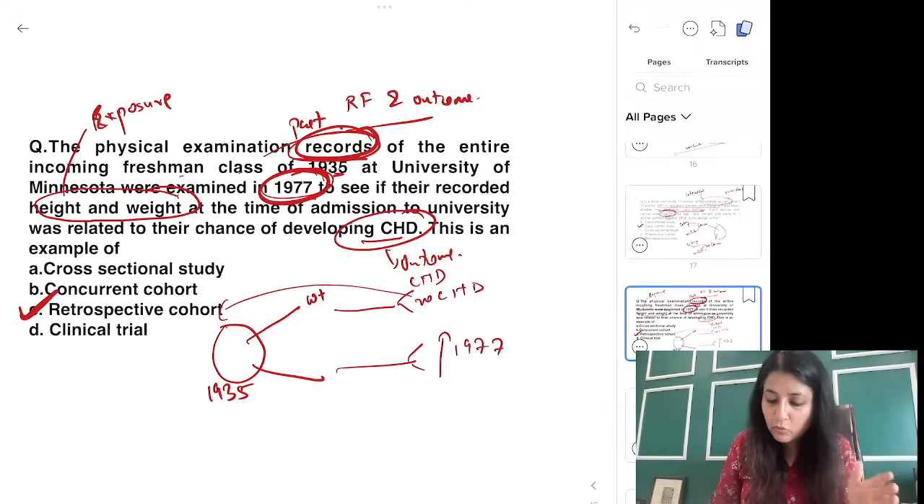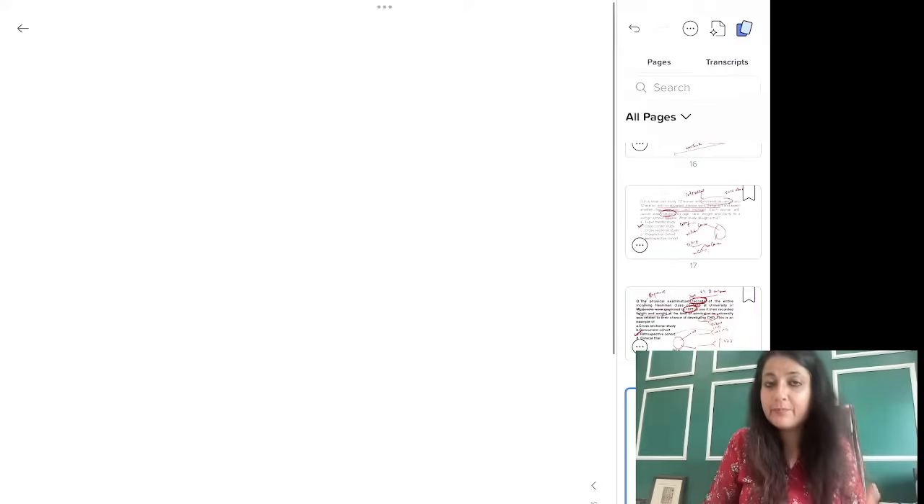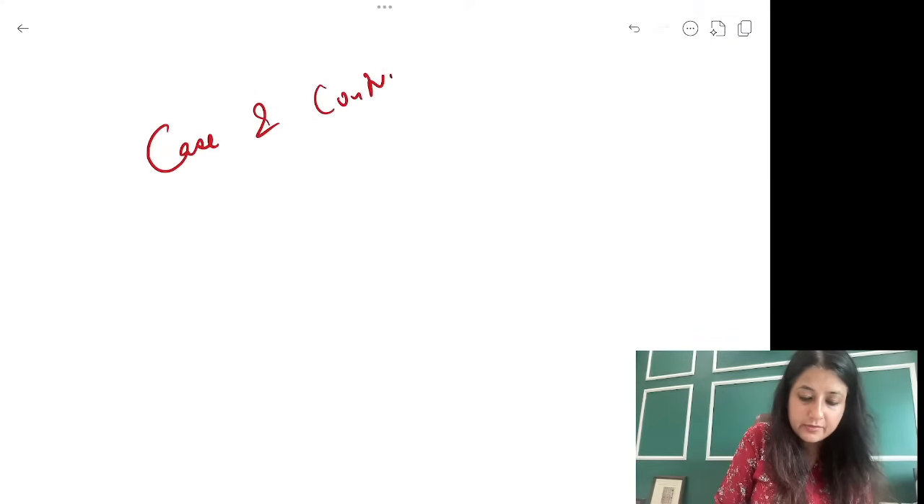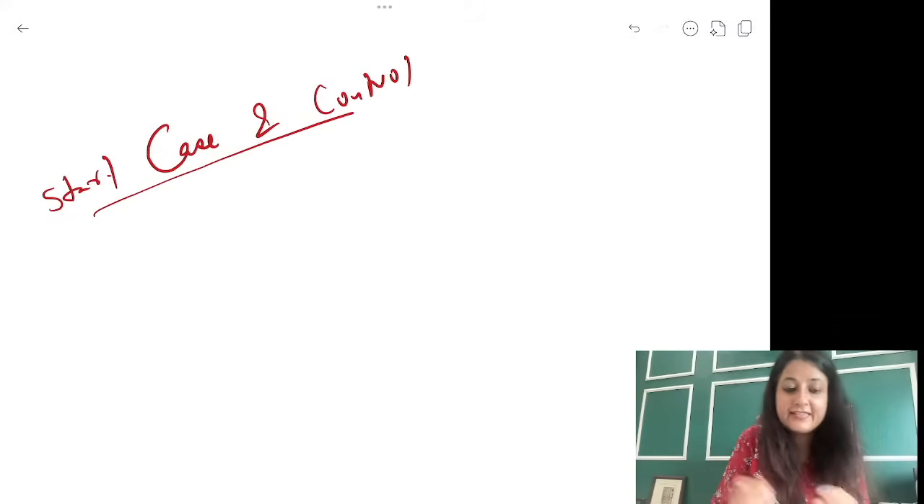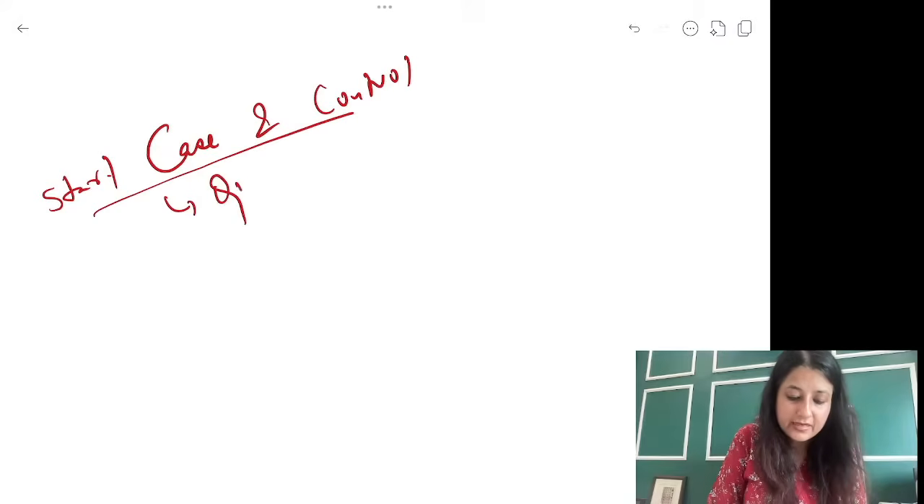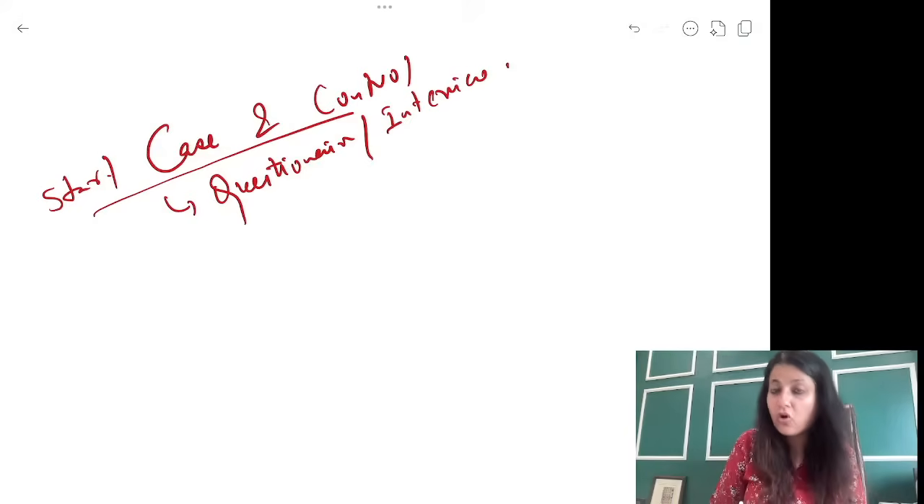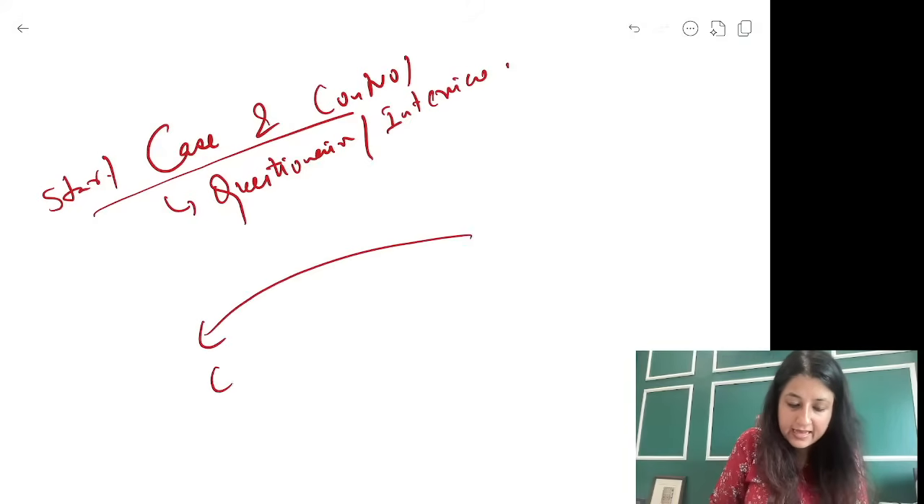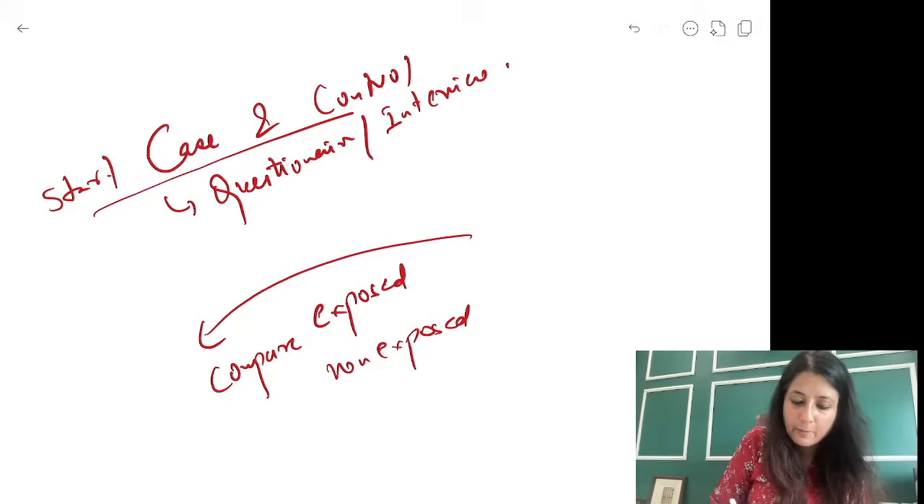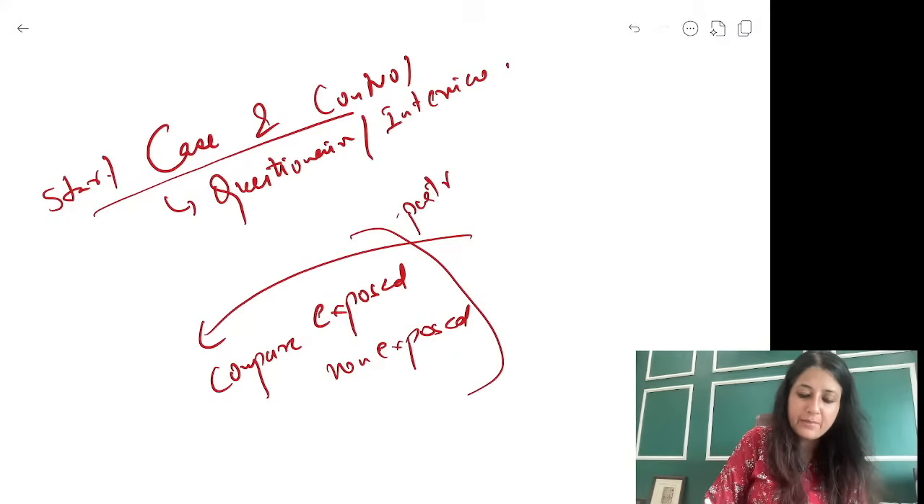Remember, again, big bold letters, I will tell you one more time. Big bold letters: case and control. Start with diseased, non-diseased. Questionnaire, interview. But for a retrospective cohort, what do you do? You will go back, compare exposed to non-exposed, exposed to non-exposed, okay? And your buzzword would be, I am using past records, old data.